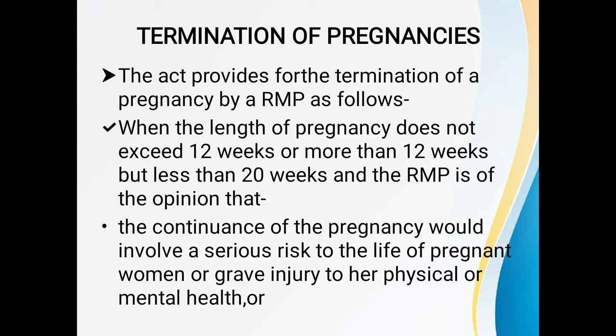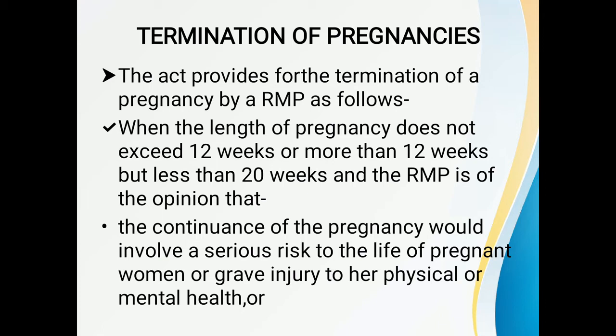Next topic is the termination of pregnancies. Pregnancy is the condition in which an embryo or fetus is developing in the body. Signs of pregnancy include cessation of menstruation, morning sickness, breast enlargement, and progressive enlargement of the abdomen. This term is not defined under the Act. Abortion is the termination of pregnancy before the fetus is viable. As such, this term has also not been defined under the Act.